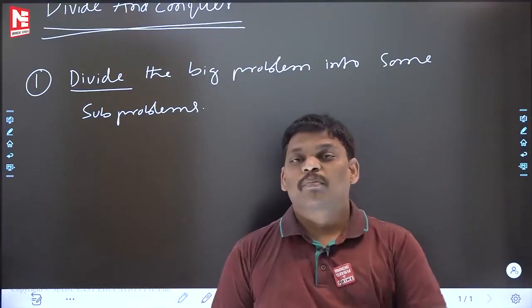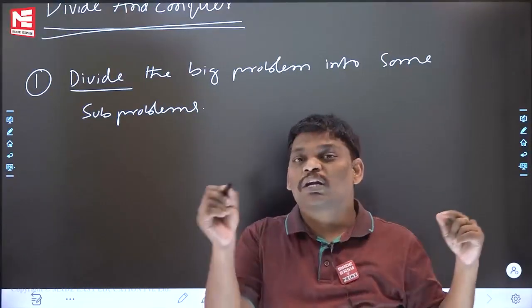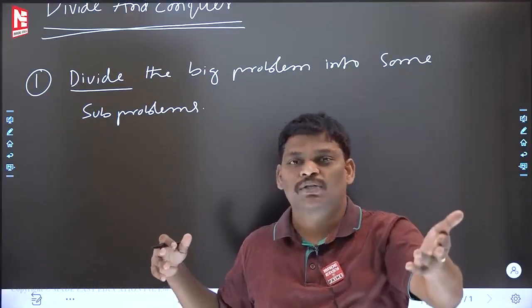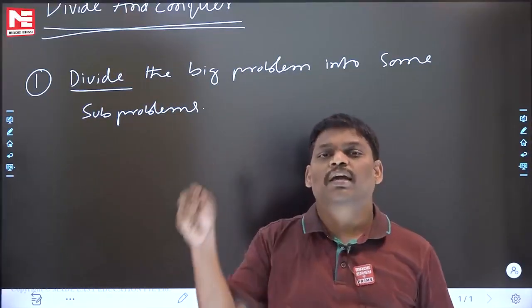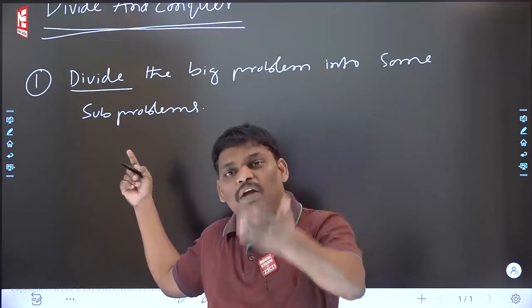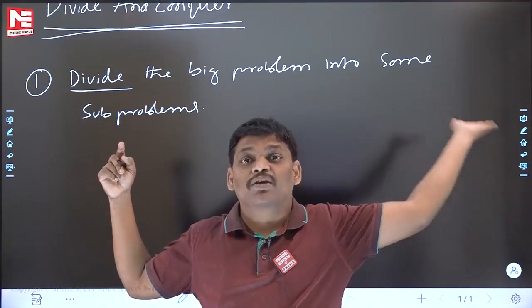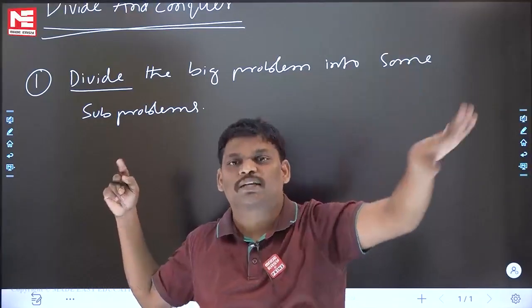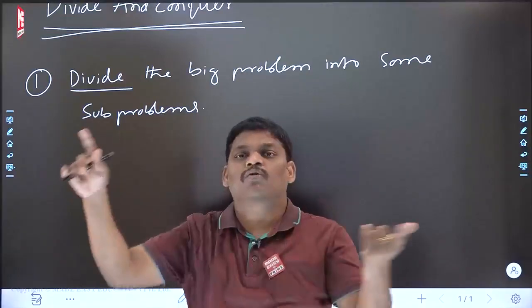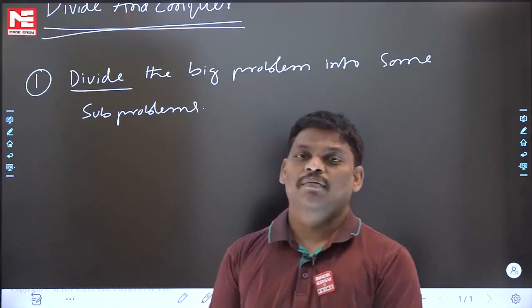What is the meaning? Because it is a recursion, you have to divide again. When you divide the first time, you made 5 parts; when you divide the second time, again 5 parts. The same thing is repeating again and again. For your problem, first time 5 parts, next also 5, next also 5. For some other problem, first they divide into 10 parts, next also 10, next also 10. Problem to problem it will differ, but within the problem, you have to follow the same thing. That is the meaning of recursion: doing the same thing again and again.